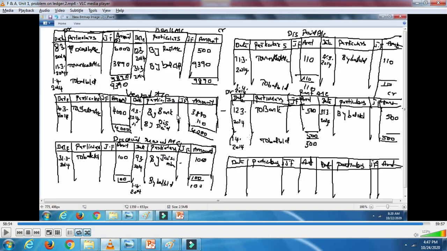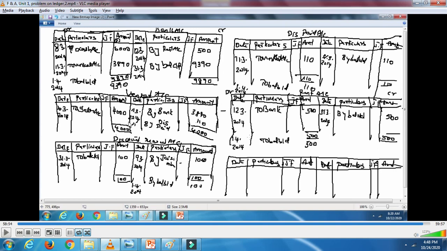These were the ledger accounts, right? Now bank account is there. One way of doing it is tallying. The question is given, and suppose he is asking for journal entry, ledger account, and to prepare the trial balance, this is how you need to do it. Bank, where is the amount? Debit side, 9,390. That means you have to take it on the debit side of the trial balance also. Balance brought down, you have to take this amount on the debit side only.